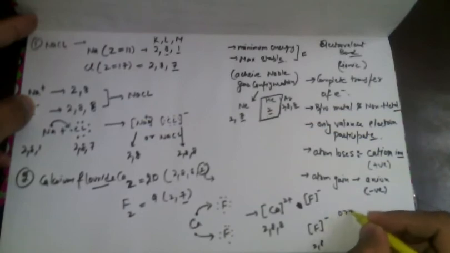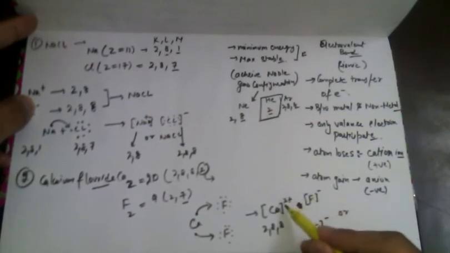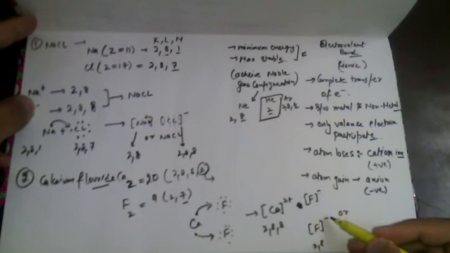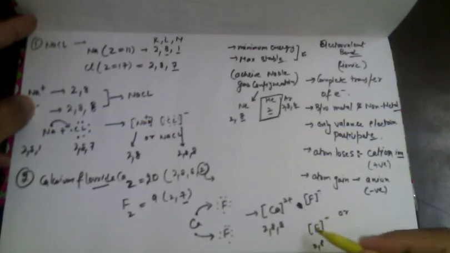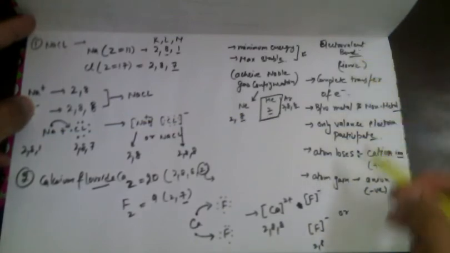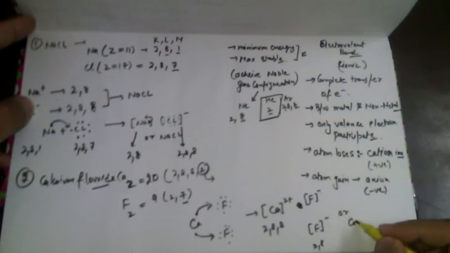2, 8, or we can say positive. How many positives? 2 positives are there. How many negatives? 1 negative over here, 1 negative over here. So 2 negatives are there. So equally negative and positive, equal and opposite. So they form the electrovalent bond. We will call it CaF2.